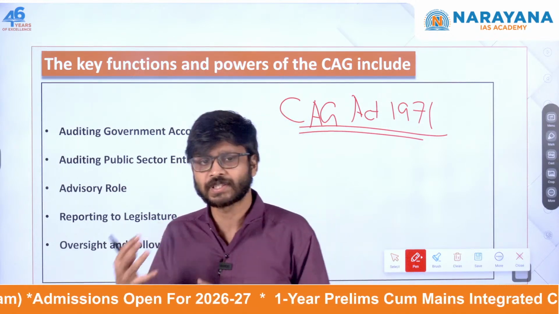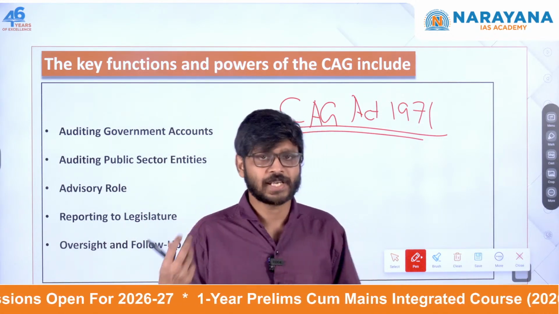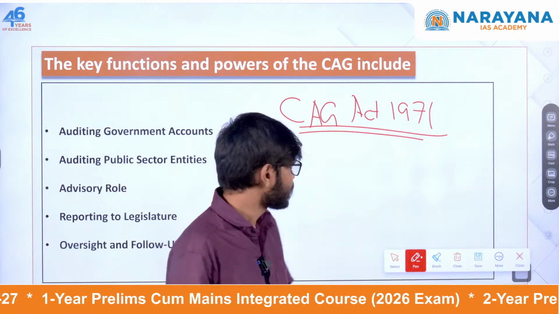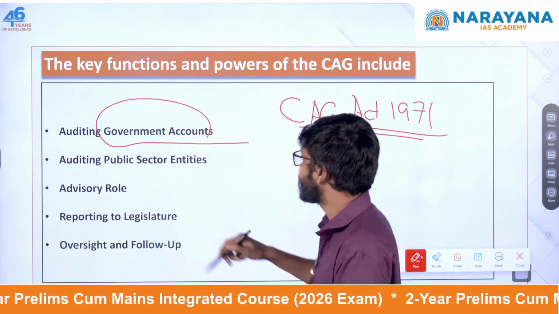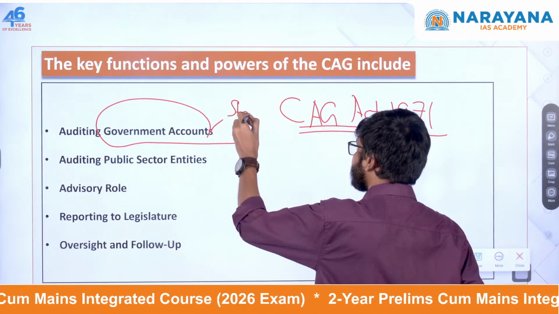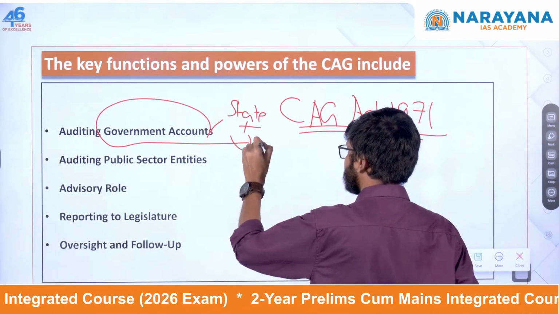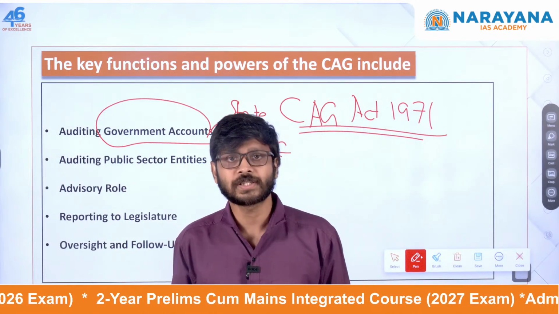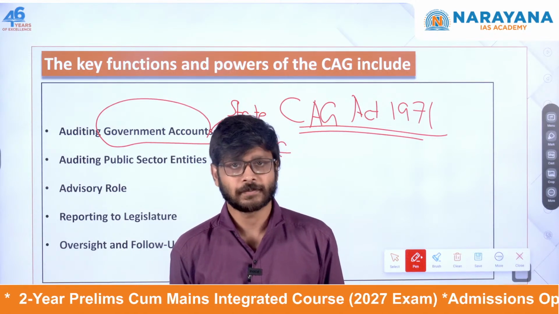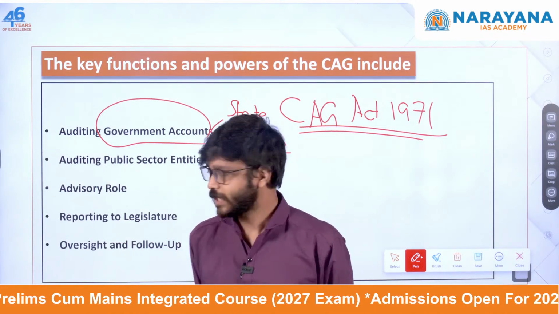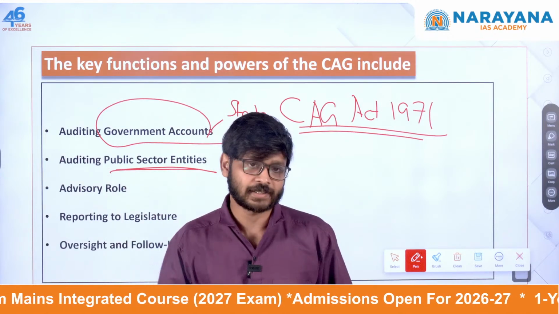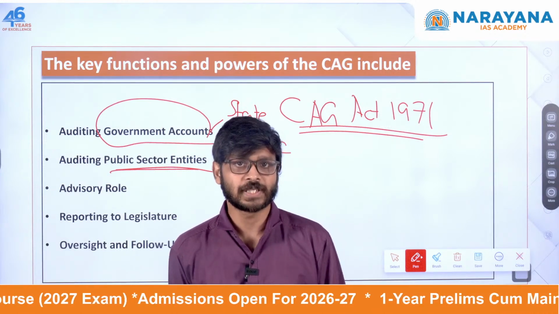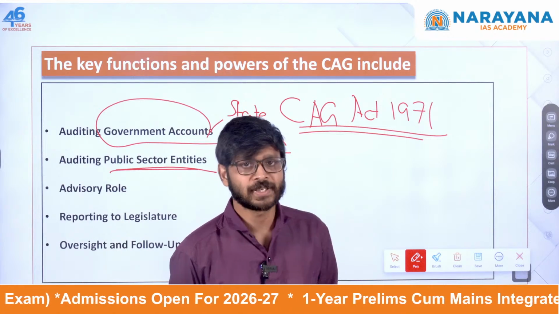Through some judicial rulings and government instructions, everything has been combined together to form this particular act. So CAG will be auditing the government accounts, both state as well as union. Other than that, they can also audit public sector entities, public sector undertakings, which is also part of government money.